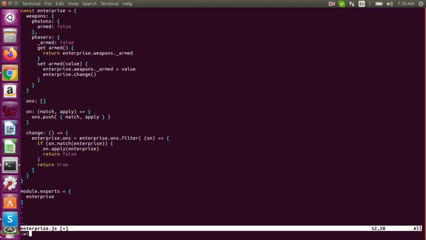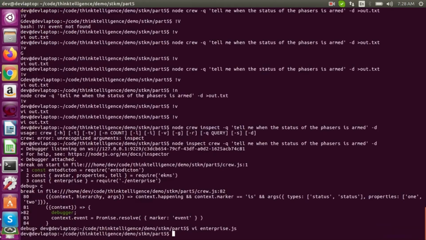Okay, let's get this going and see what happens. Node crew. Oh wait, let's use Sulu because I already set him up to say arm. When you say arm the phaser, Sulu does something, but the other ones don't. Sulu minus Q, or let's run it in looper mode.